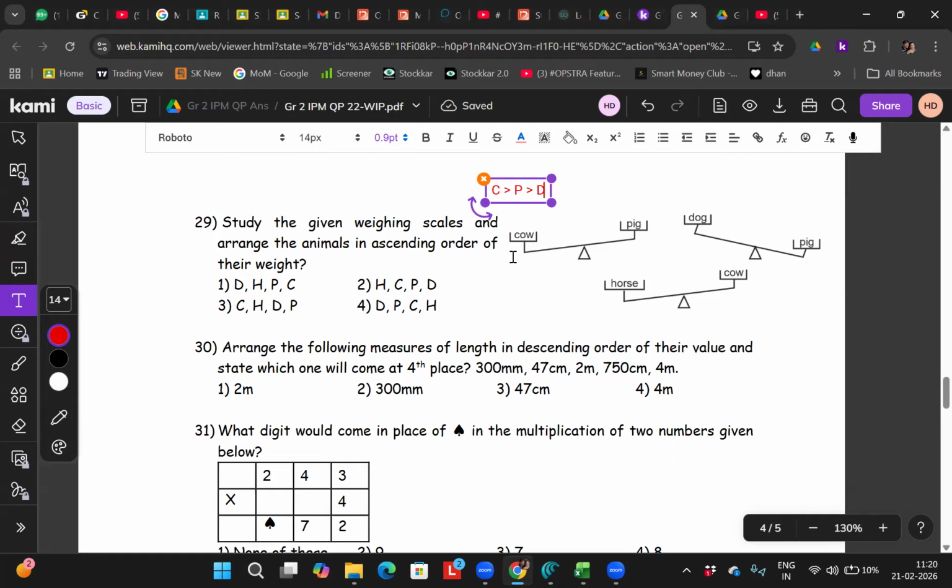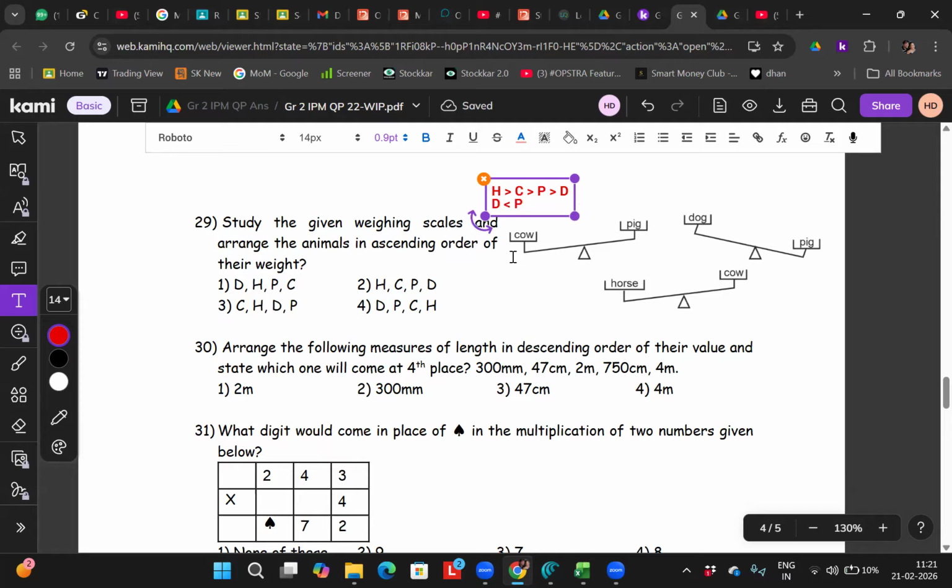Then horse and cow. The horse is heavier than the cow, and the cow is lighter than the horse. So this is how I put it. Now arrange in ascending order. What do you need to put for ascending order? This is descending order. For ascending we have to do reverse, right?